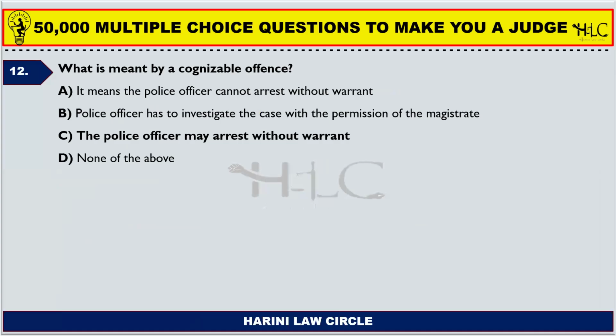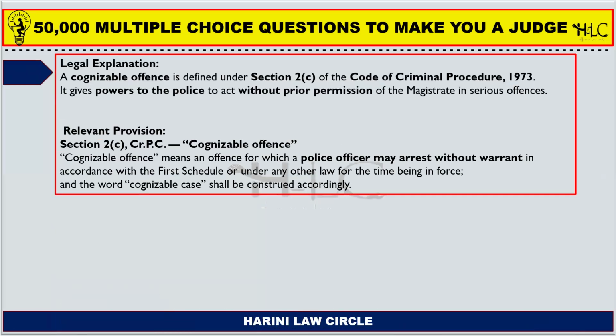What is meant by a cognizable offense? It means the police officer cannot arrest without warrant. The police officer has to investigate the case with the permission of the magistrate. The police officer may arrest without warrants. So in cases where grievous injury or an offense of murder or an offense of rape, which can bluntly be proved, is committed, then the police officer may arrest him without any warrant. He need not request the permission of the magistrate. Option C is the correct answer.